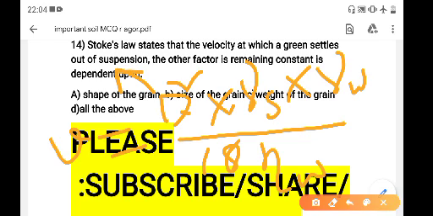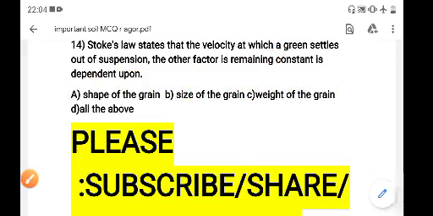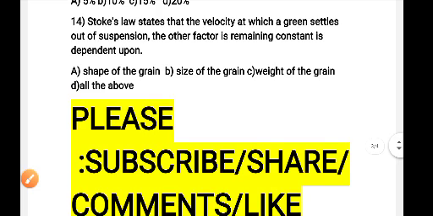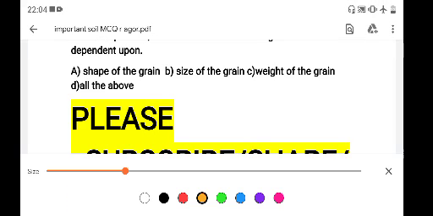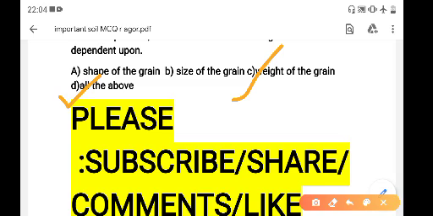D is the diameter of the particle, gamma s is unit weight of particle, gamma w unit weight of liquid, and eta viscosity of the liquid. So velocity depends upon the shape of the grain, size of the grain, and weight of the grain. So here the right answer is all the above.